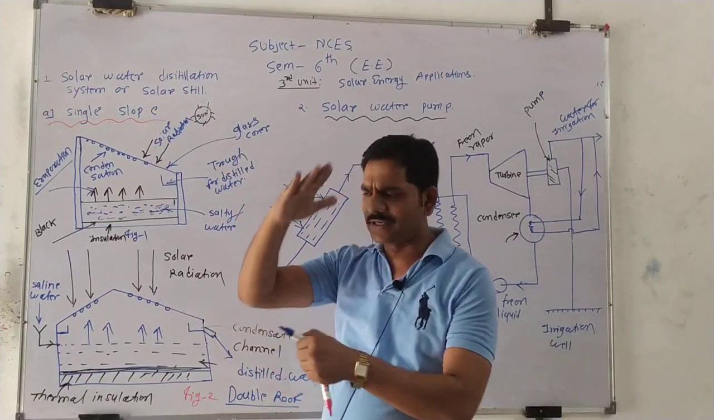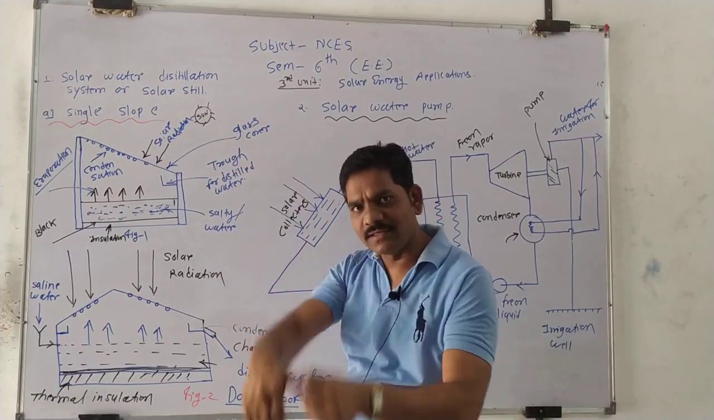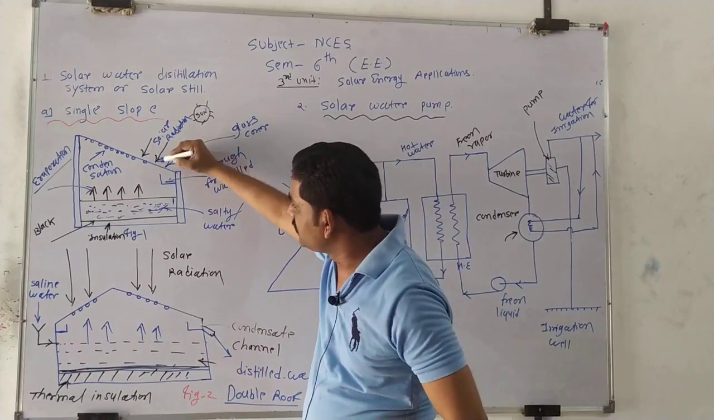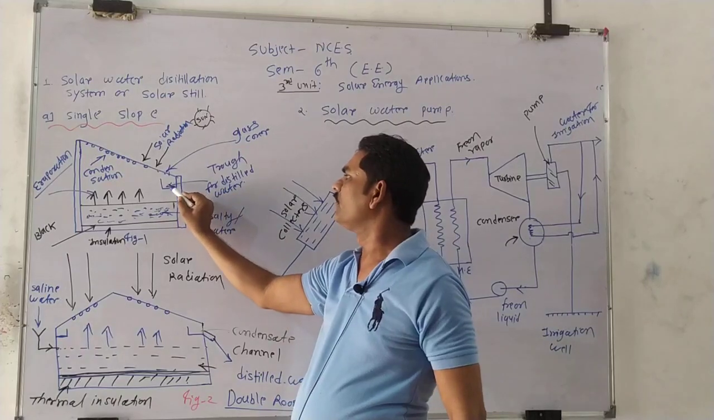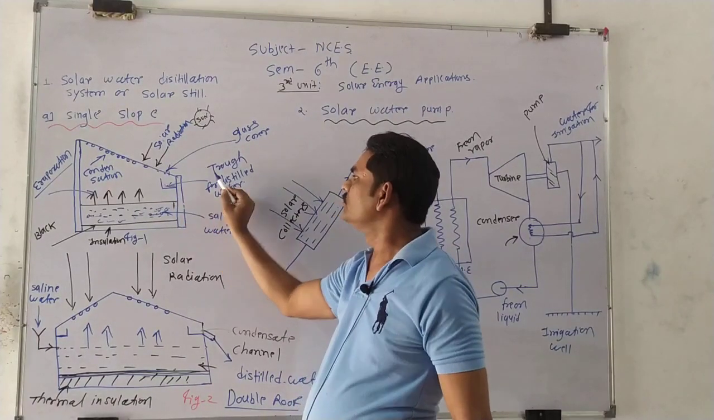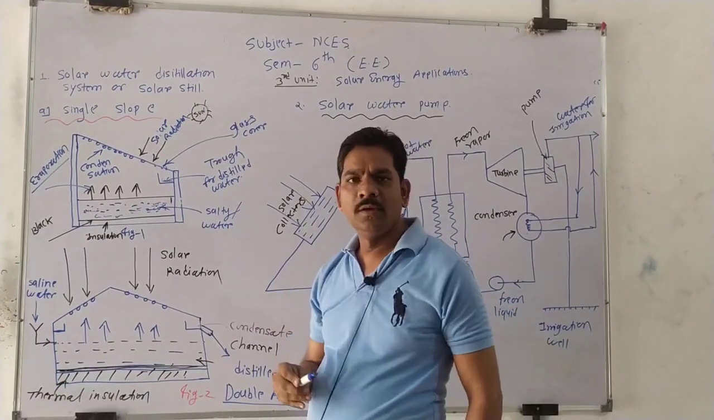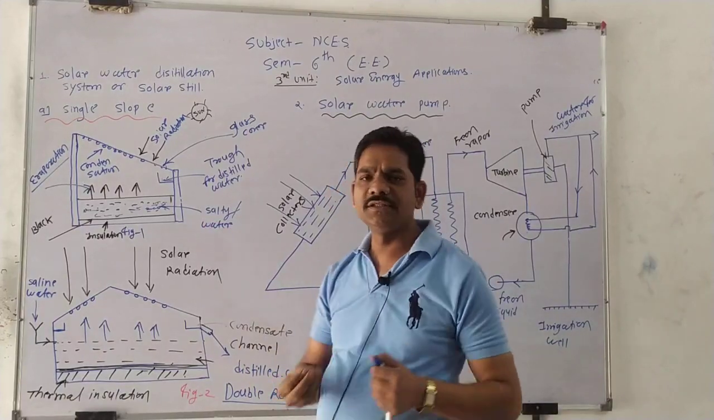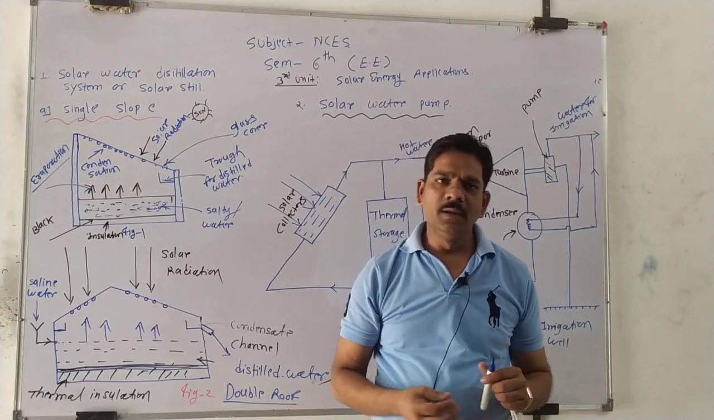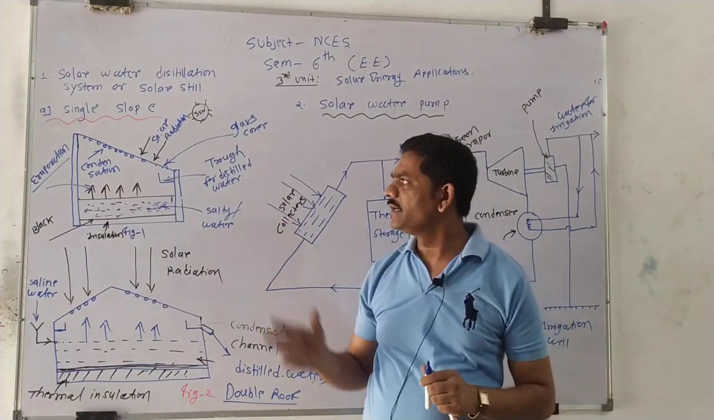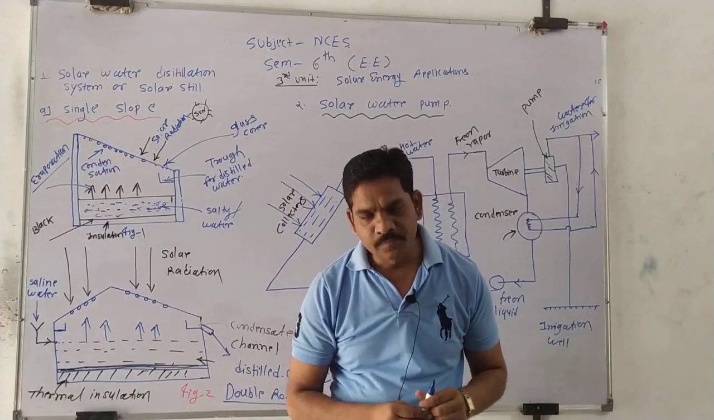this is the slope section, so it should be collected on the top position of these glass covers at the bottom inside the solar basin, and this condensed water is collected in this trough. There is a collection. So this is called a trough for distilled water. Then you take this distilled water and we can easily use it for drinking purposes. So this is the explanation about the single slope.